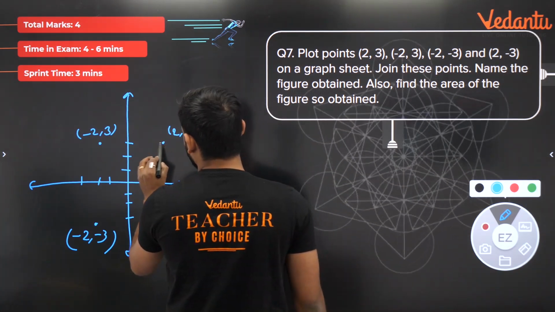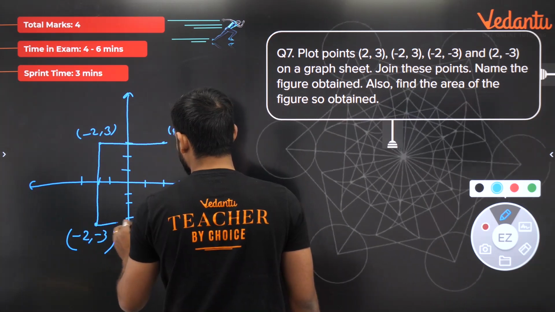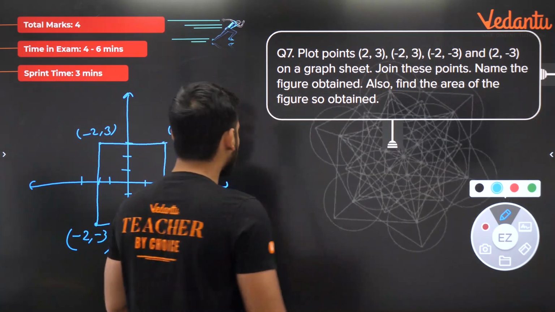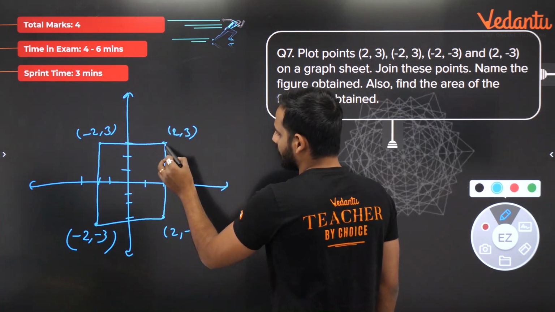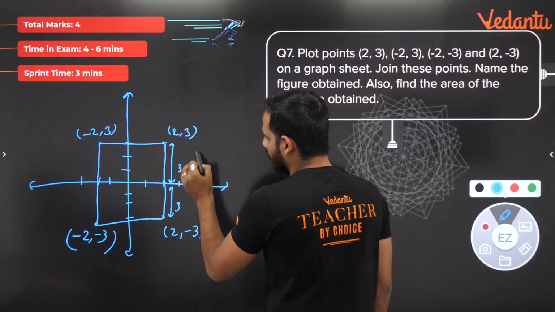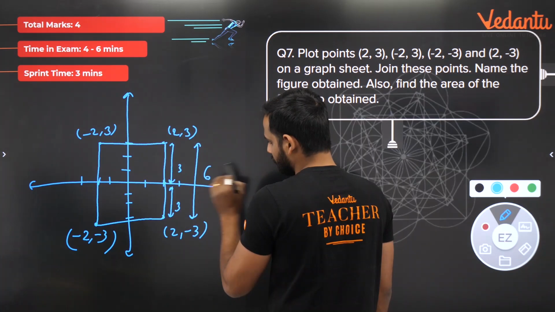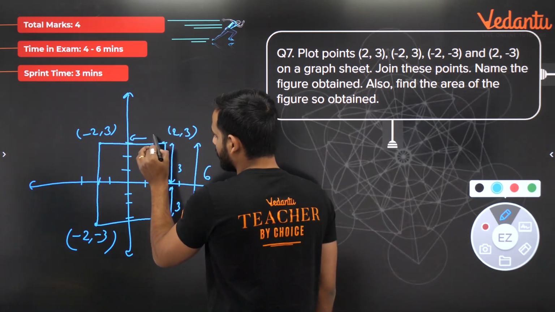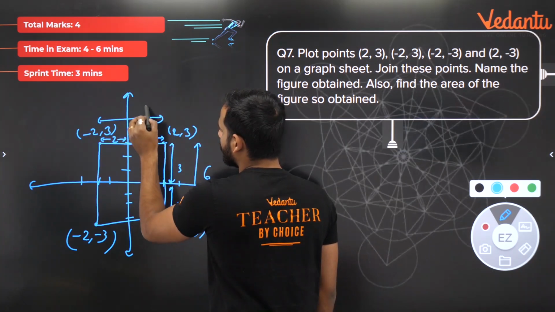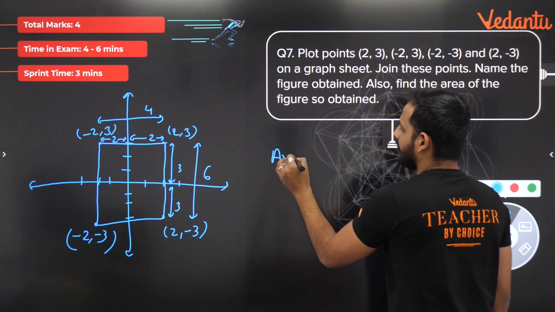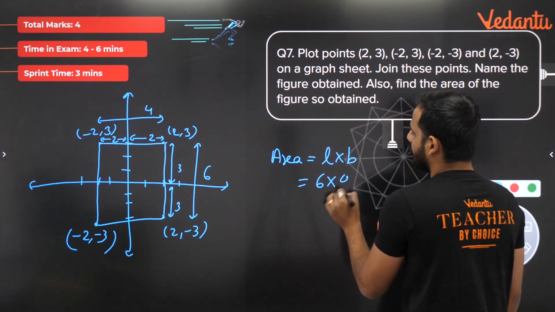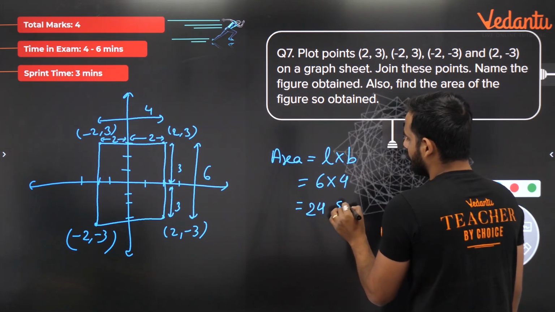So if I join all of them, bachon, definitely you will see that we are getting a shape which is a rectangle. The shape is rectangle. Now to find out the area, see, from here to here it is 3. From here to here it is 3. So overall this whole distance is 6. From here to here this distance is 2. From here to here this distance is 2. So overall this distance will be equal to 4. So area of a rectangle is length into breadth, which is equal to 6 into 4, which is 24 square units.